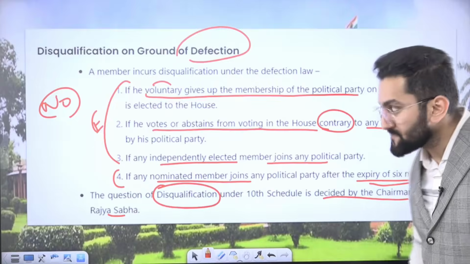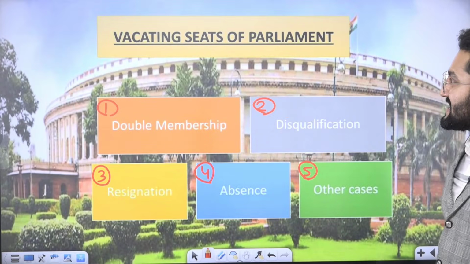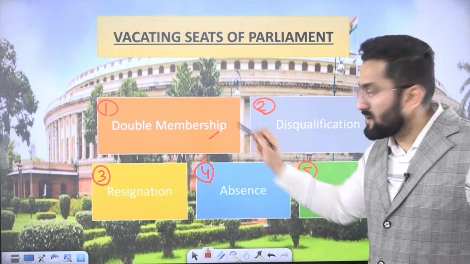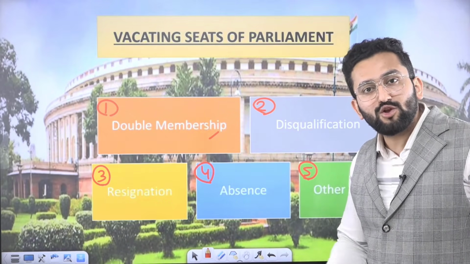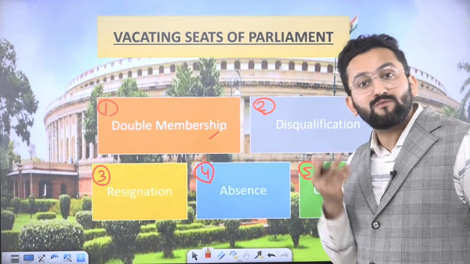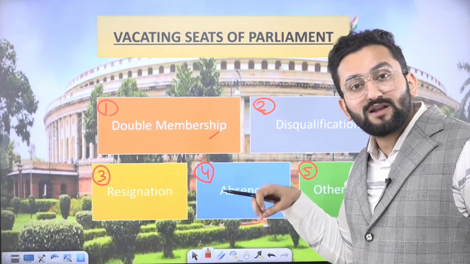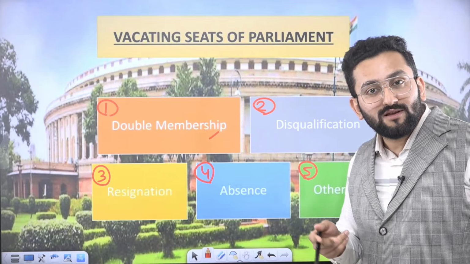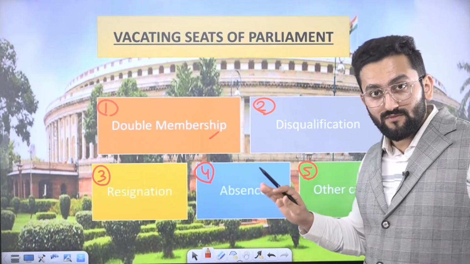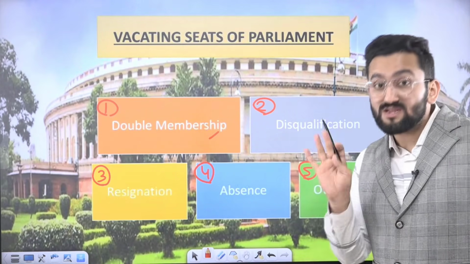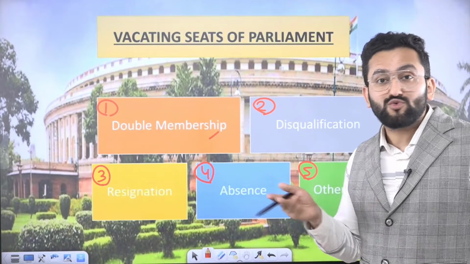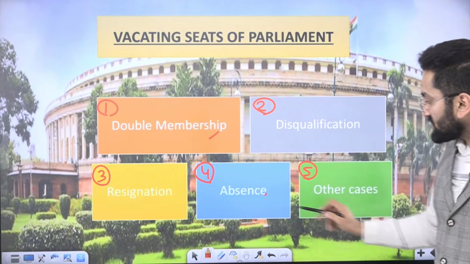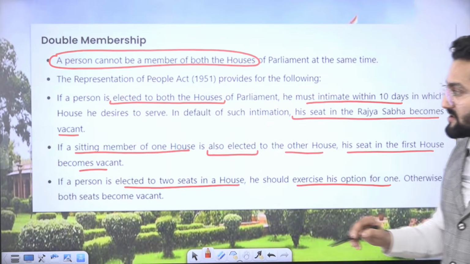Please remember it. Now, vacating seats in Parliament. On what basis can a seat become vacant? Double membership. Consider you are fighting from 2 seats, Lok Sabha and Rajya Sabha, and you got elected in both. In case of double membership, you need to vacate 1 seat. Then there are disqualification, resignation, absence, and other cases. Let's understand them one by one.